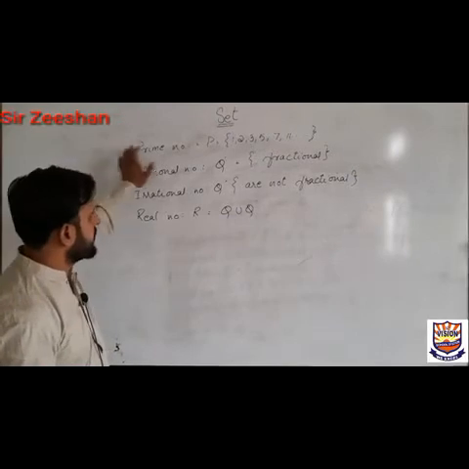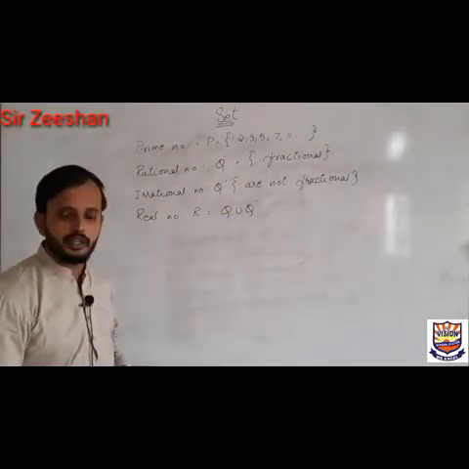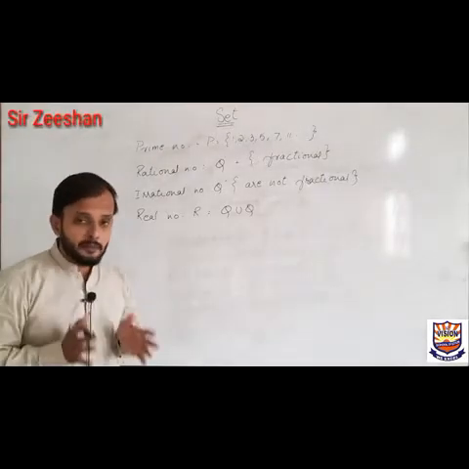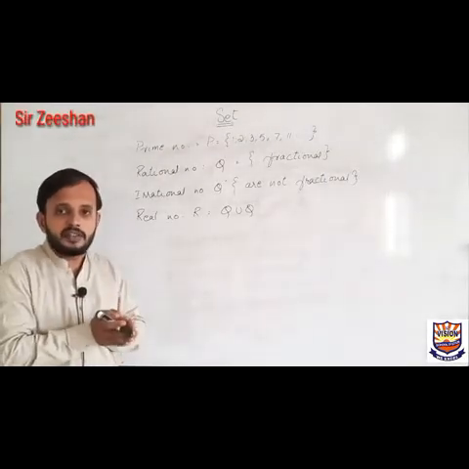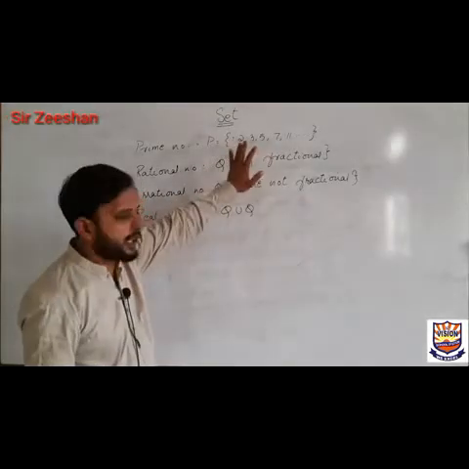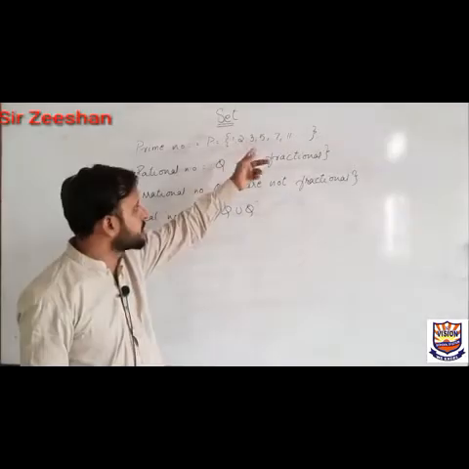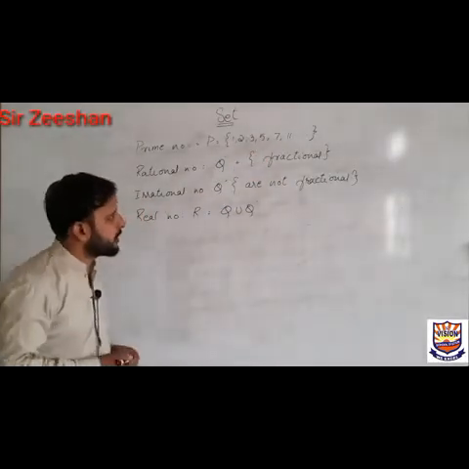Dear students, few more important sets are prime numbers. Set of prime numbers, capital P is the sign, and inside will be 2, 3, 5, 7 and 11. So what are prime numbers? Prime numbers are those numbers which are divisible by itself or by 1. So these are those numbers which are divisible by 1 and itself, means 1 one is 1, 1 two is 2 and 2 ones are 2, and in the same way all the numbers.